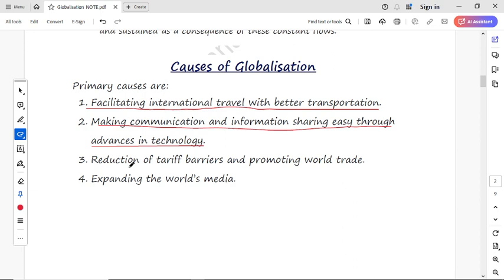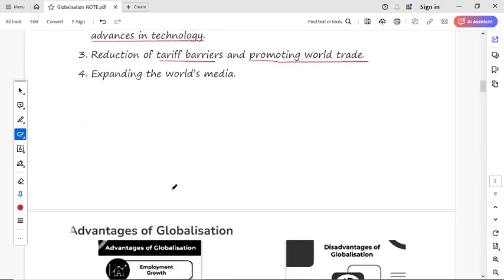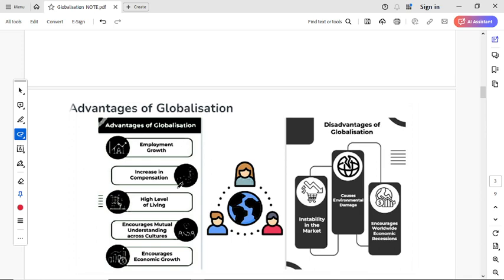And the next is reduction of tariff barriers and promoting world trade. Tariff barriers are the barriers that every country has, and promoting world trade simply means promoting trade all over the countries. And the next is expanding world media, means world media has grown as a cause of globalization. We can get quick access to all the information around the countries within a moment of time with world media.